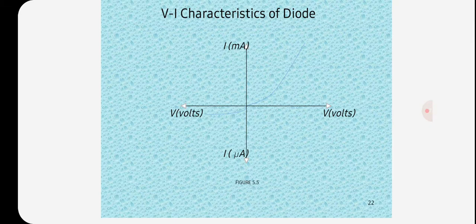No bias. When the external voltage is zero, that is, the circuit is open, the potential barrier at the junction does not permit current flow. Therefore, the circuit current is zero and is indicated by point O. In this, the center point is no bias.